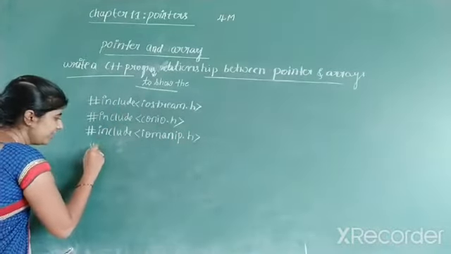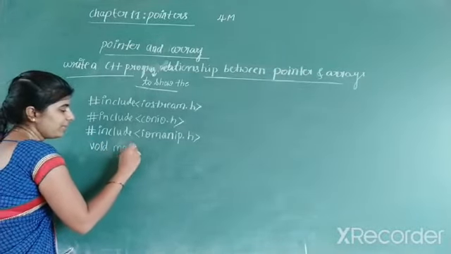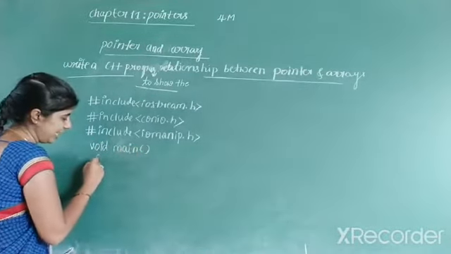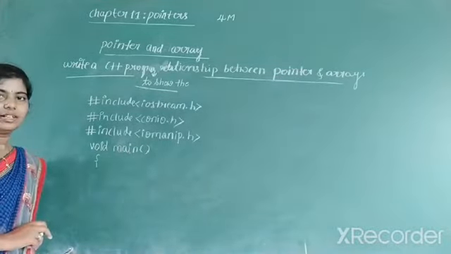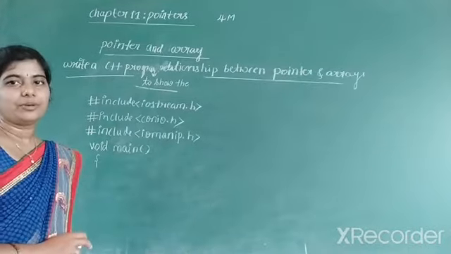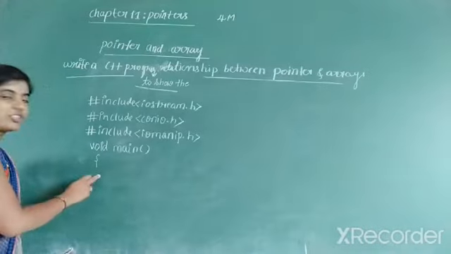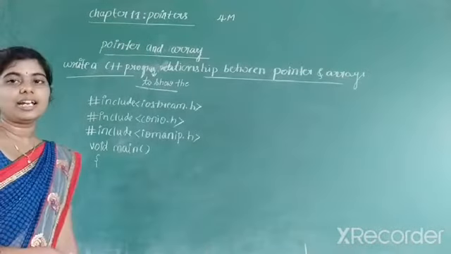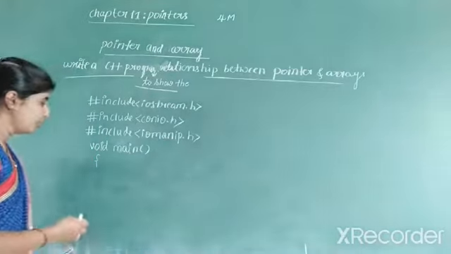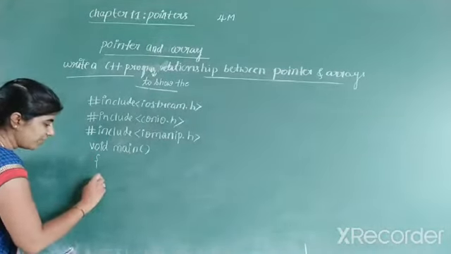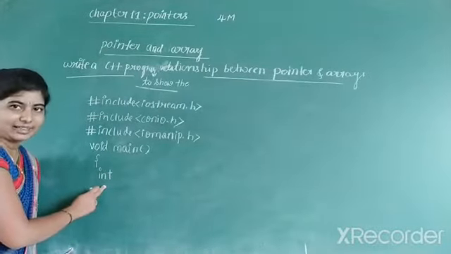And next, the beginning of the program. We know that programs always begin with a main function. Main function indicates the beginning of the program. So you write the void main. Inside the void main, you have to write the input and output statements here. So first, we require the declaration of variables used in this program. We know how to declare a variable. First, we have to write the data type. int is the data type.